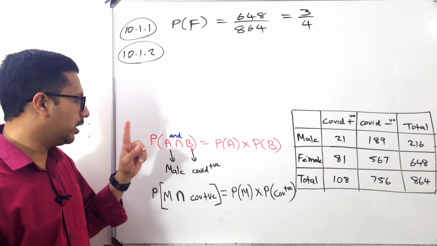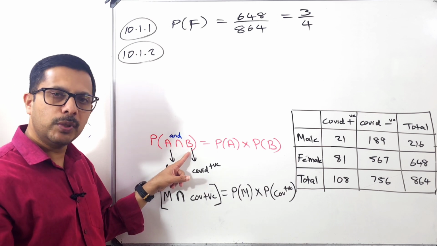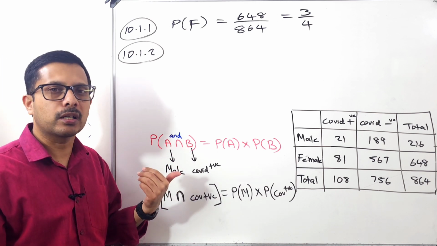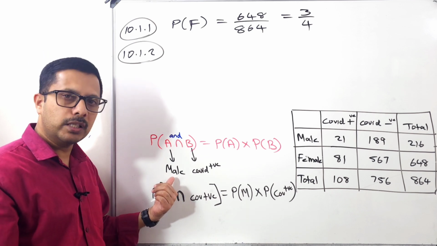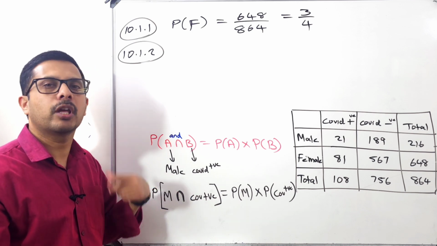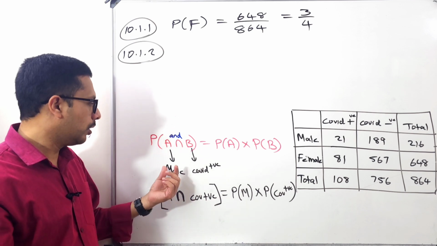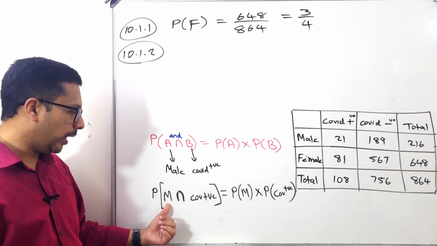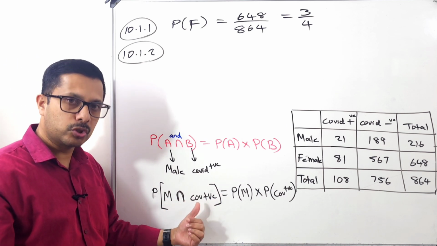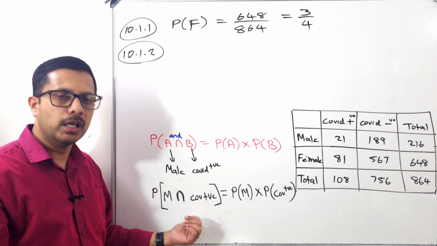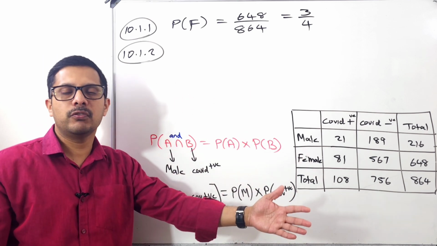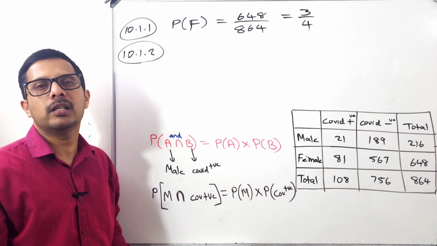So in this question, instead of A and B, they are asking about male and COVID positive, not gender in general. So we just took male, that's all. If you don't like male, you can take female. So male and COVID positive. How can we prove that? Probability of male intersection COVID positive. First you have to find that left side, then you have to find the answer of the right side. If you get the same answer on both sides, then it is independent.